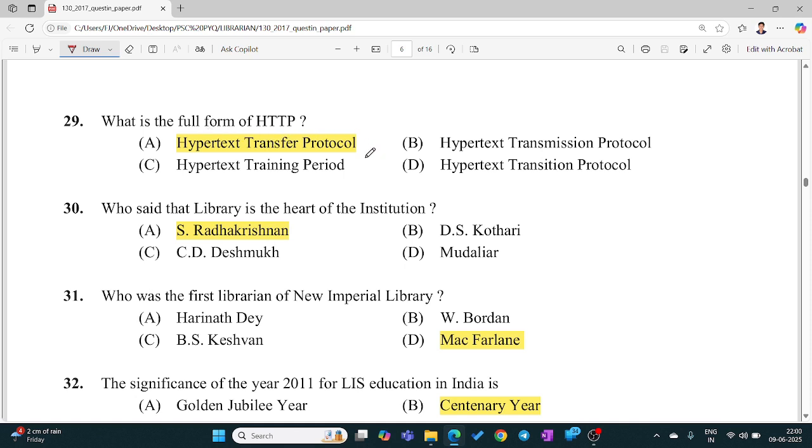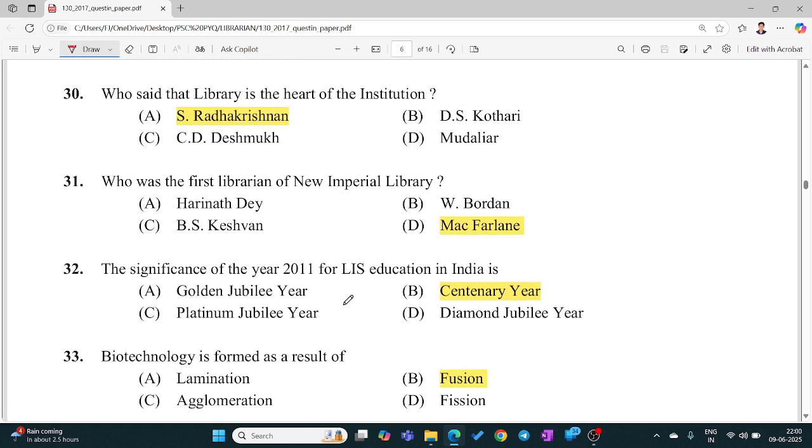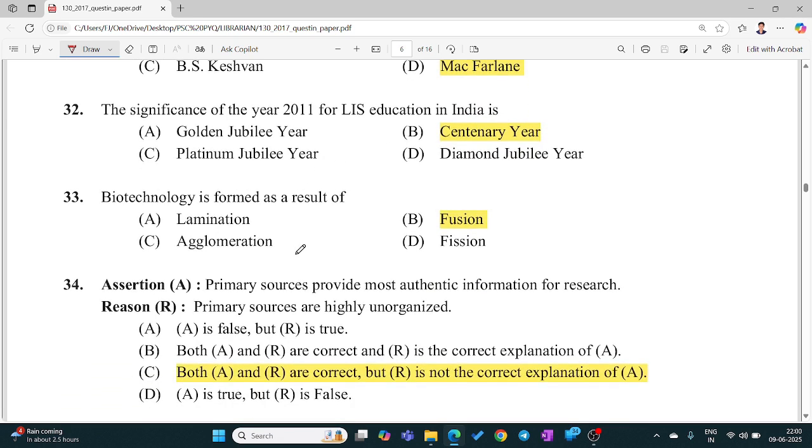Who said that the library is the heart of the institution? Dr. S. Radhakrishnan. Who was the first librarian of the New Imperial Library? Macfarlane. The significance of the year 2011 for LIS education in India is the centenary year. Biotechnology is formed as a result of fusion.